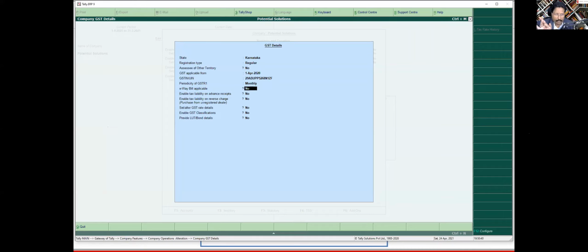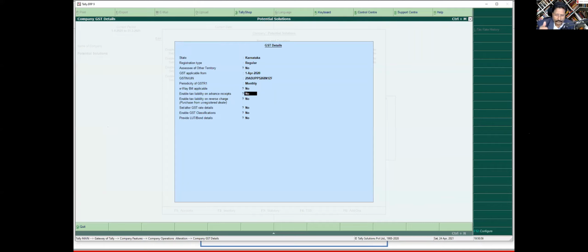So the latest one, I'm going to show you how simple it is to generate e-waybill also in Tally Prime when we come to it. So e-waybill, if you want, you can do this, otherwise not required. Now this is where, again, depending on your client, these are the first initial enablement that is required.